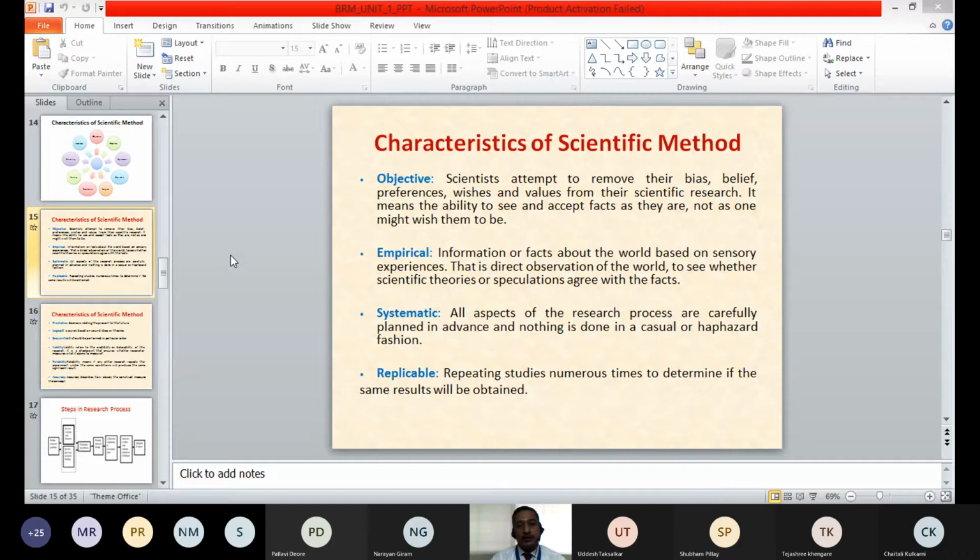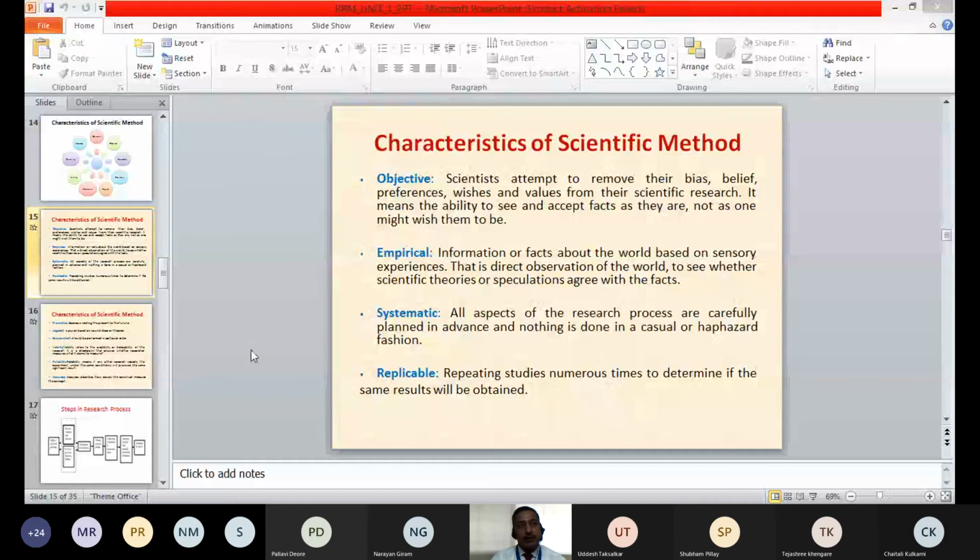It should be based on your sensory experiences. That is direct observation of the world to say whether scientific theories or speculations agree with the facts. So your direct observation is important. Whatever you observe or feel or experience through your sensory organs, that is called empirical, or based on facts from experiences.